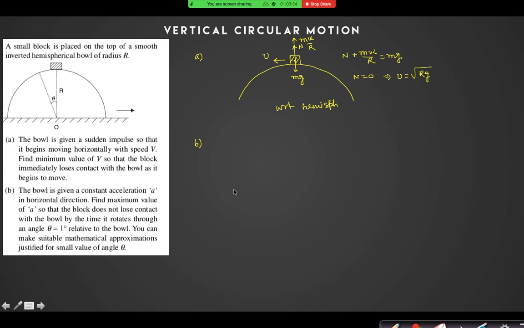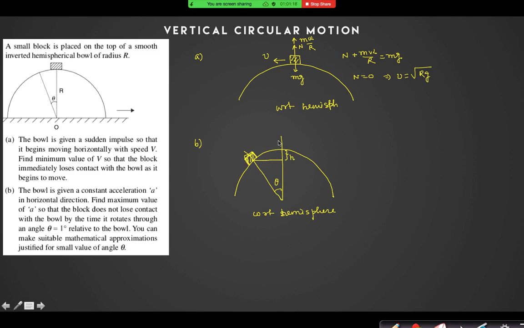Look at the second one. With respect to the hemisphere, what are the forces acting on the particle when it is at an angular position theta? I will first find the equation with respect to theta, then I will approximate theta to be small. Suppose it has fallen down by angle theta. So this height is h, and I can say h equals r into 1 minus cos theta.